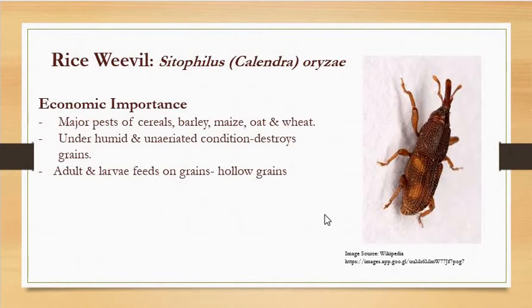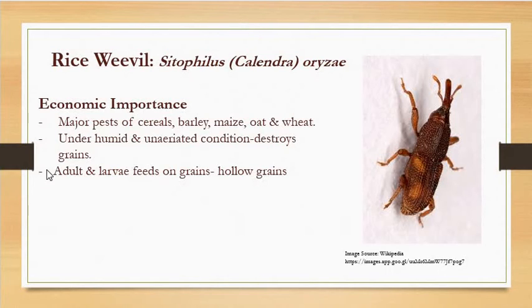So 5 to 6 generations per year take place. How many generations per year? 5 to 6 generations per year can take place. So they have a huge power of reproduction, we can say. This is the life cycle of this rice weevil that we have studied now. This is somewhat common to other beetles also, stored grain insects also. So that's why we have studied it in detail.